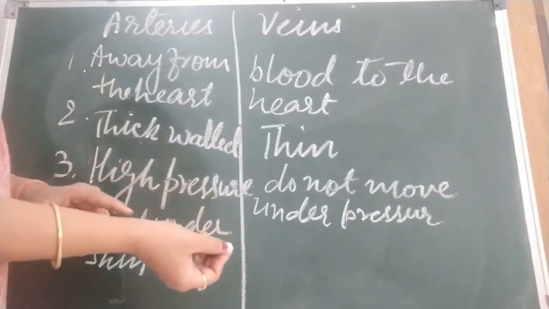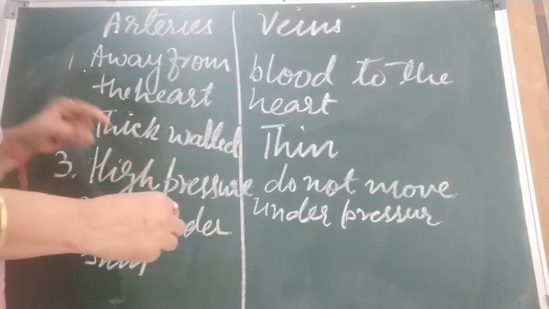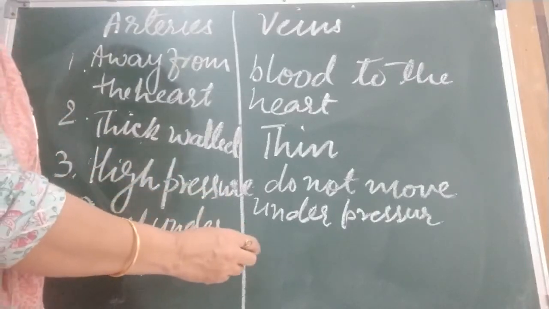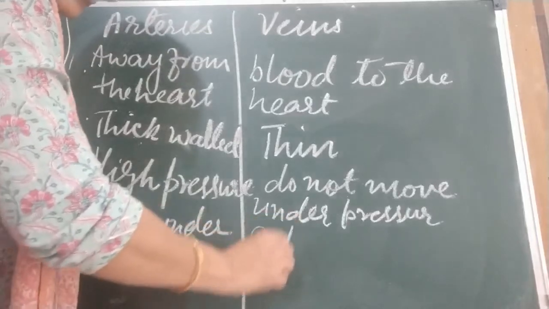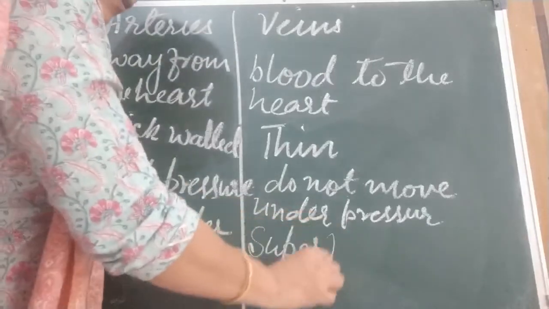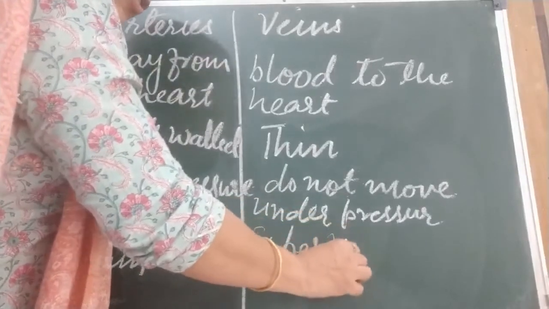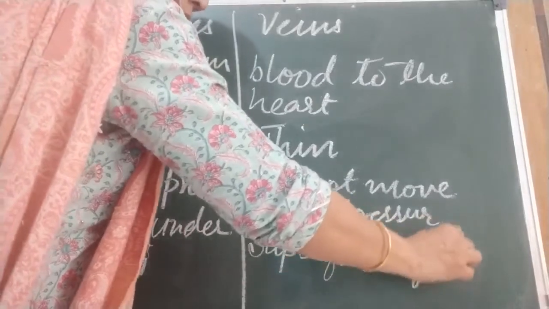You can see the veins. They are superficially placed. Superficial means they are visible on the top.